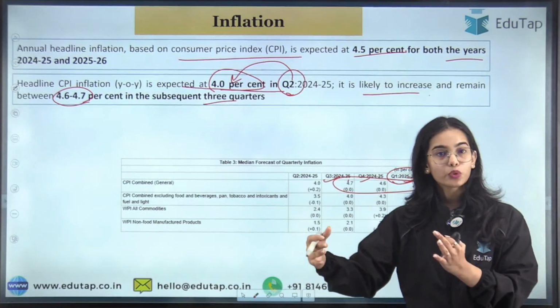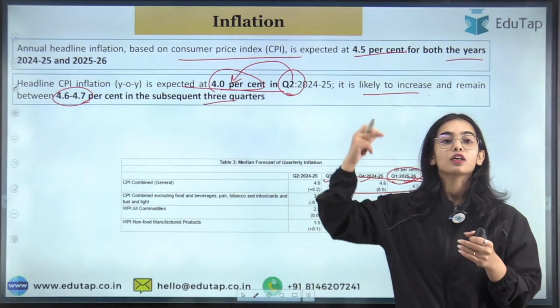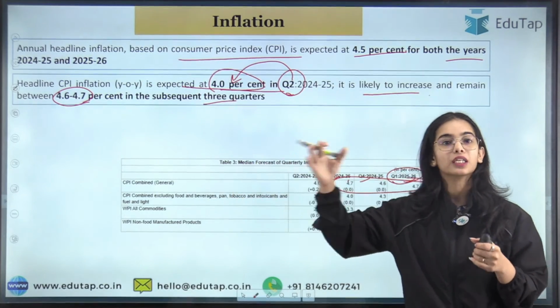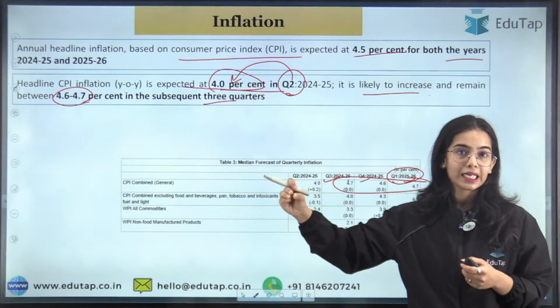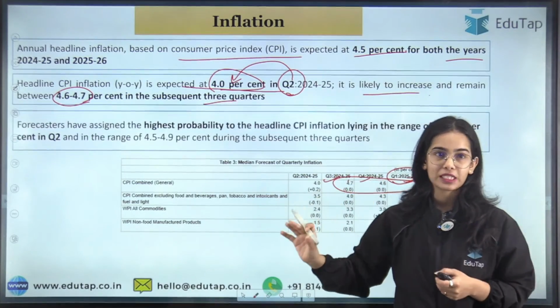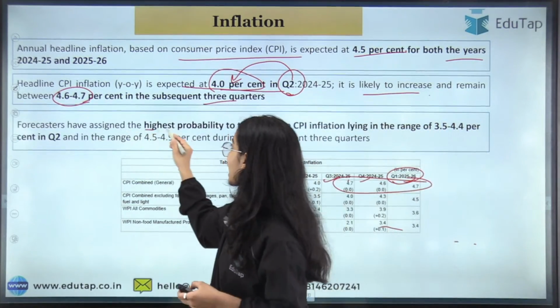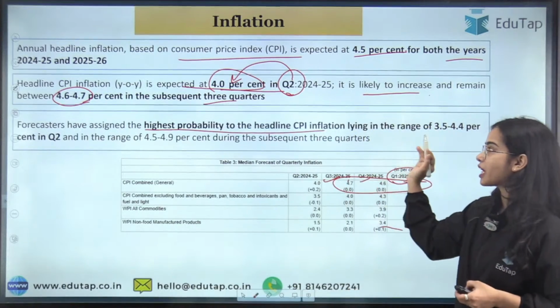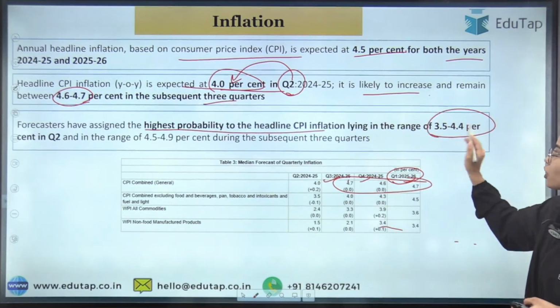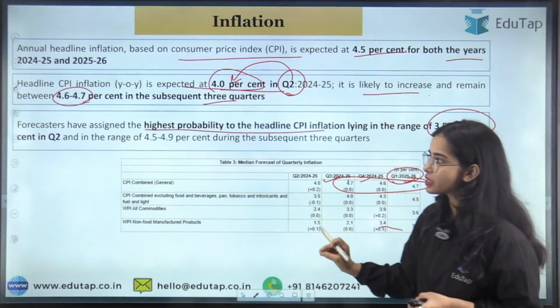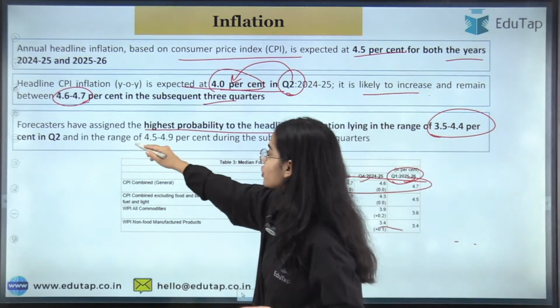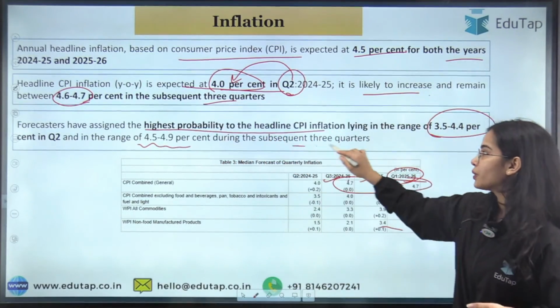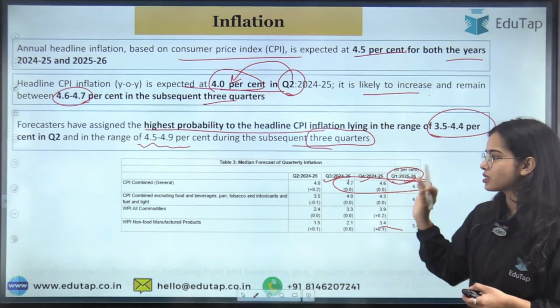So for the coming 2 quarters of this financial year and the 1 quarter of the next financial year, the inflation is going to be a little higher, in the range of 4.6 to 4.7. Okay, forecasters have assigned the highest probability to the headline CPI inflation lying within the range of 3.5 to 4.4% in quarter 2 and a range of 4.5 to 4.9% during the subsequent 3 quarters. So this is the basic idea.